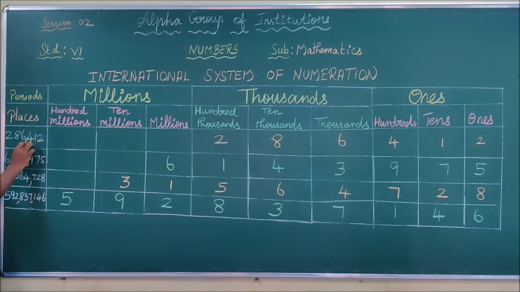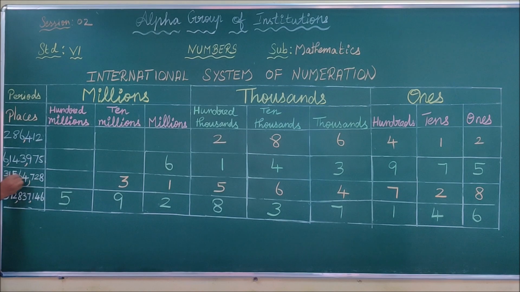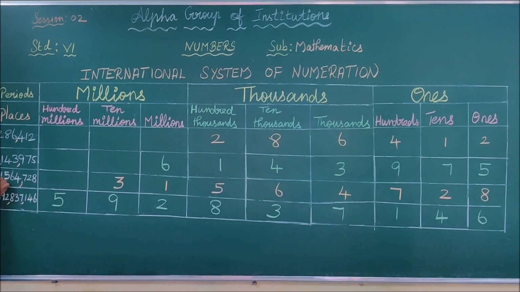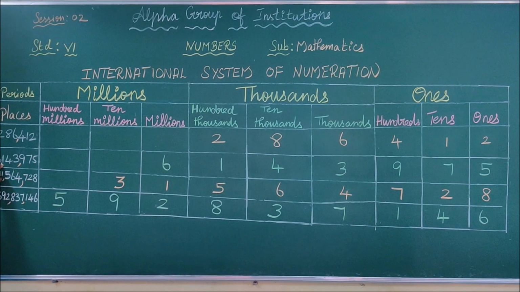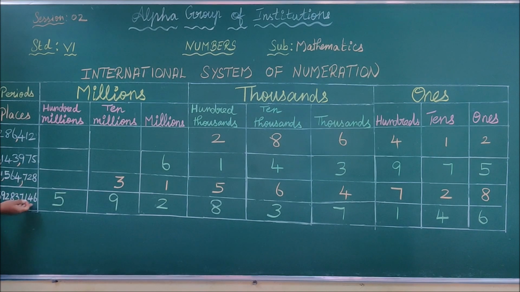1, 2, 3. After that, we place 1 comma. Similarly, 1, 2, 3, after that we place 1 comma. Again 1, 2, 3, and we place the next comma. Before that, we have only 2 digits, so we stop up to this. Before this comma, you have only 1 digit, so you stop up to this. Similarly, see this number. In this number, you have only 9 digits, children.